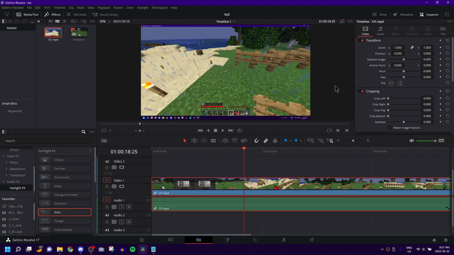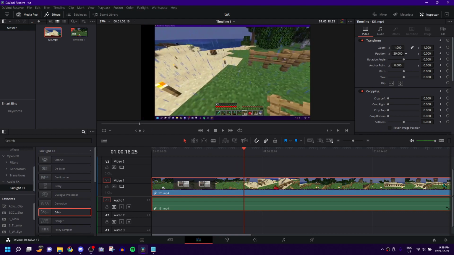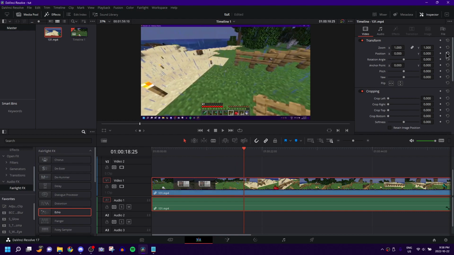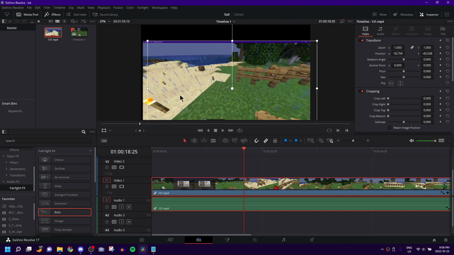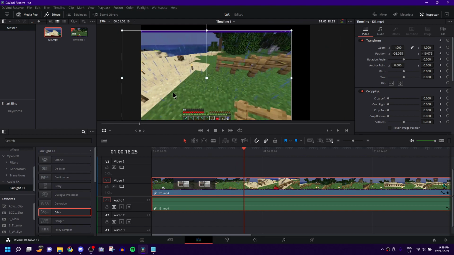And there's also another thing I'm going to show you quickly, because this helped me out so much when I figured it out. When you're changing the position, I know this isn't what you clicked on the video for, but this is very helpful. It's so annoying having to do it like this to get it lined up perfectly. If you don't want to do that, and you want to actually drag it with your mouse by clicking and moving your mouse on the timeline, you can't do that normally. But basically, to the bottom left of the player window, there's this little box. Click it, and you can do it now. That helped me out so much when I figured it out.